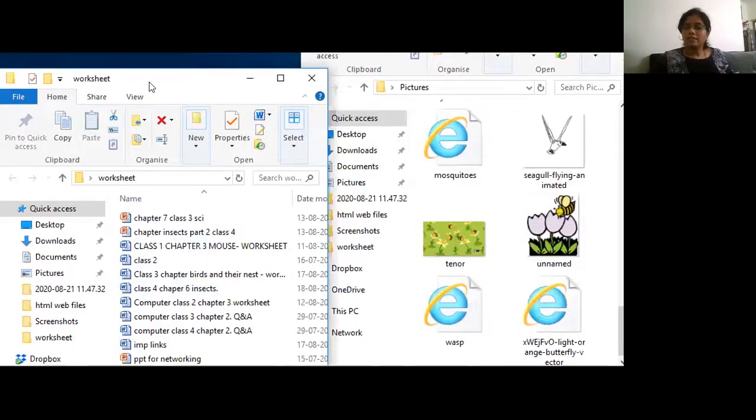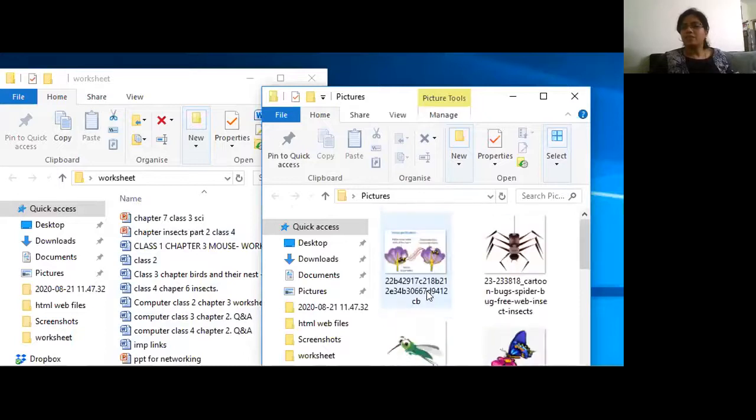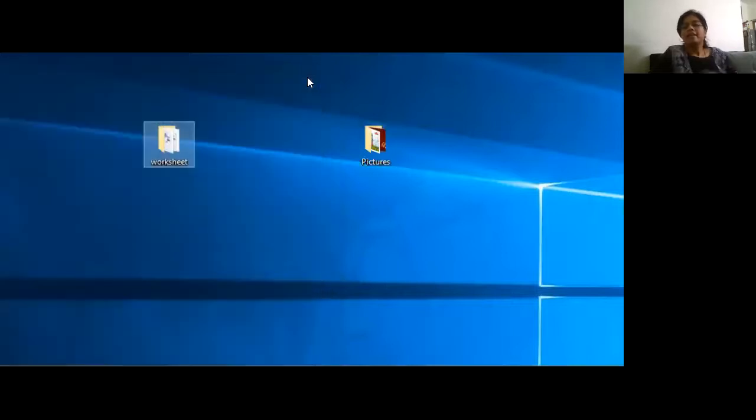So this folder is of worksheets. So all the worksheets should be present here. This folder is of pictures. So all the pictures should be here. So it helps us to find whatever we want to find on our computer screen.